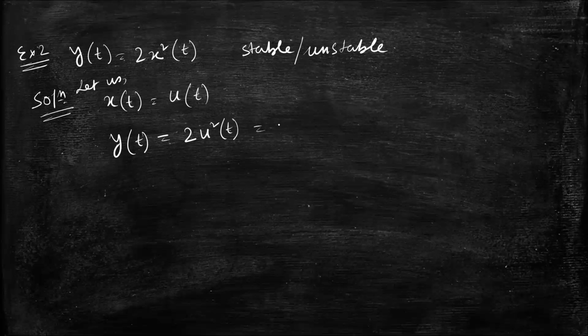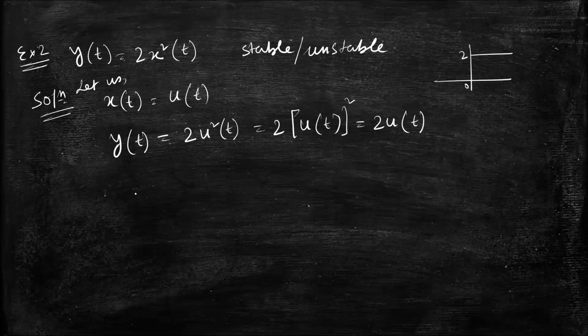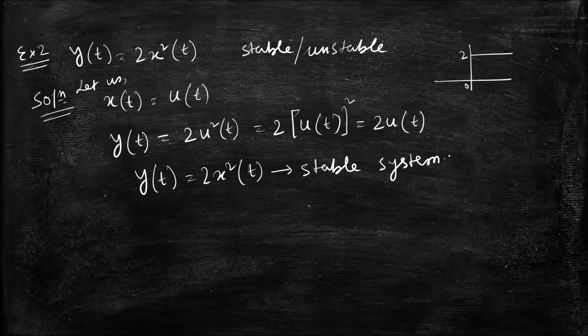Or 2 into u of t whole square. So u of t whole square, or u square t, will give you u of t because it is 1. So it becomes 2 of u of t. So this is also bounded. Its amplitude is 2, but it is bounded between 0 and 2. So I can say y of t equal to 2x square t is a stable system. Stable system.